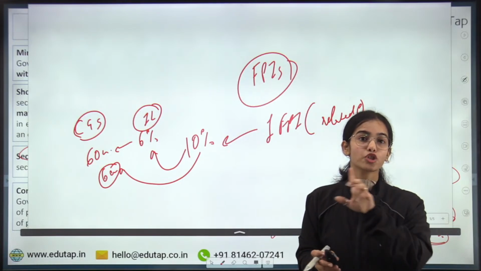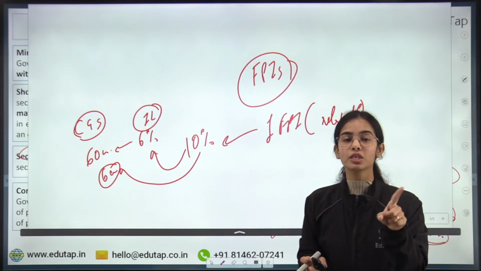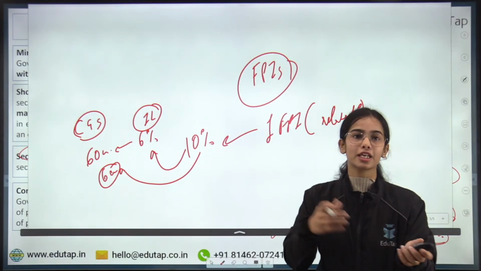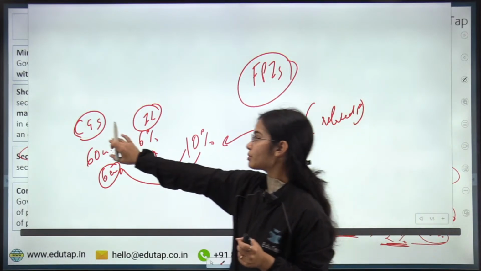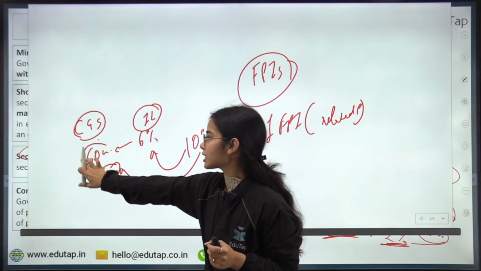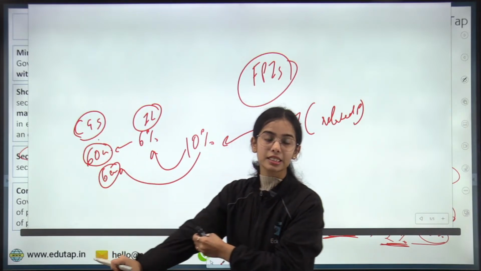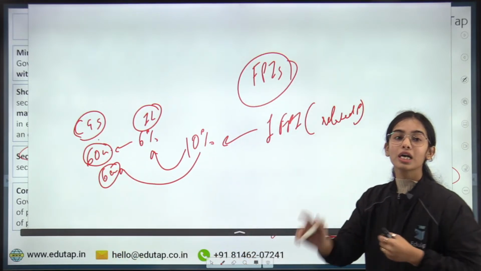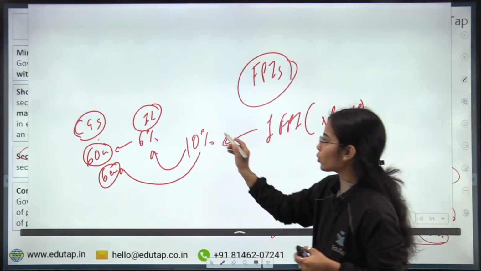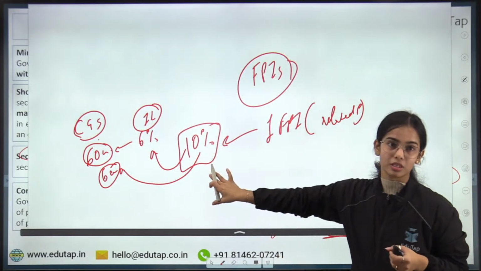A single FPI should not hold too much power or too much of the central government security or state government security. So for the central government security, the investment limit is 6%. Let's say it is 60 crore. Out of the 60 crore, a single short-term FPI should not hold more than 10%.